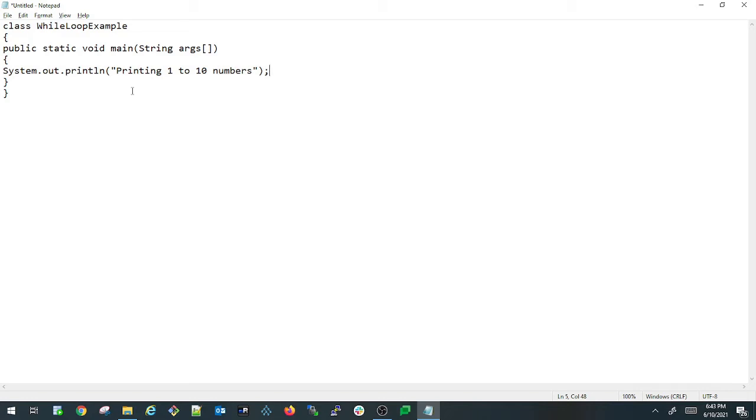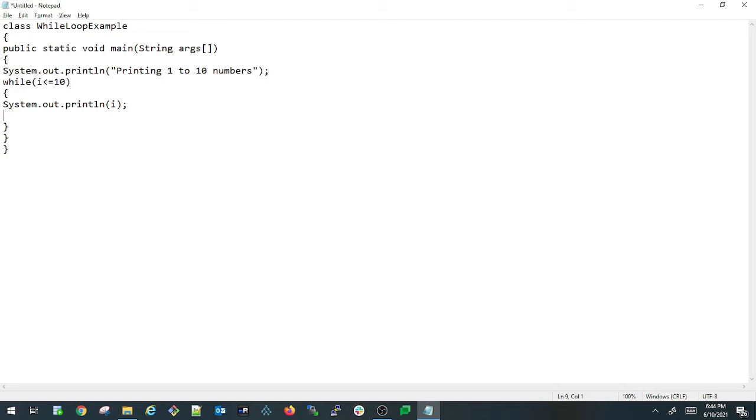After that I'm writing the while loop here, while I less than or equals to 10. So this is my condition, and I'm opening my while loop and I'm closing my while loop. So inside that I'm just printing the I value here, System.out.println. I just put a semicolon to finish the statement.